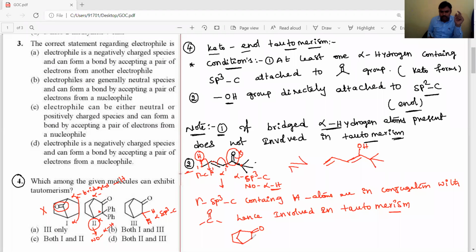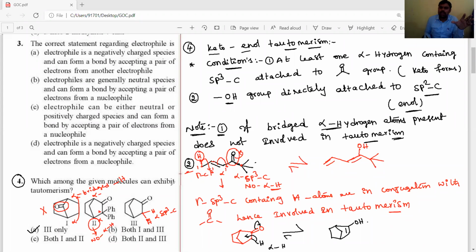This is the keto form. That alpha carbon contains hydrogens. One hydrogen will be shifted from the sp3 carbon to the adjacent carbonyl oxygen. Then we'll get the enol product like this. So this third one only is involved in tautomerism. So the answer is option A. Option A is correct. Okay, students.